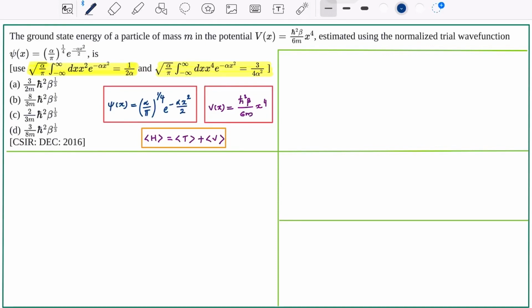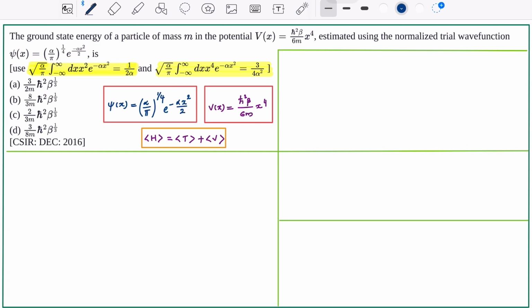Problem 27, Quantum Mechanics. The question is, the ground state energy of a particle of mass m in the potential V of x is equal to h bar square beta by 6m x raised to 4, estimated using the normalized trial wave function psi of x equal to (alpha by pi) raised to 1 by 4 e raised to minus alpha x square by 2, is.